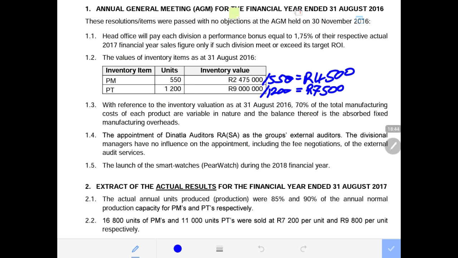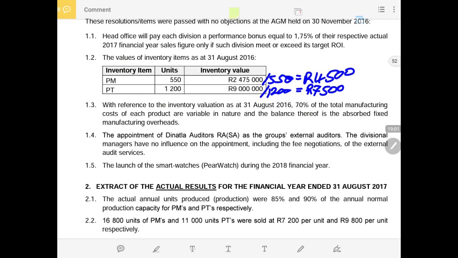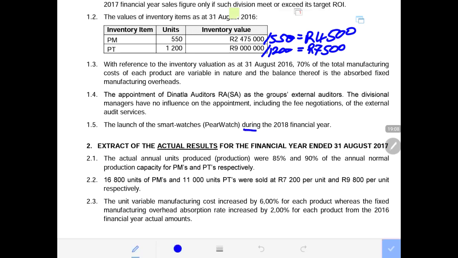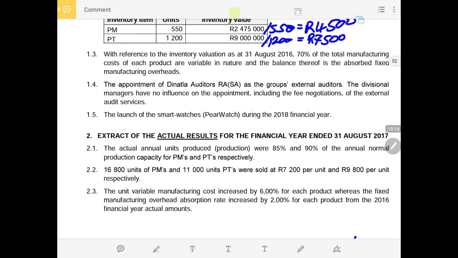Now 1.5 says launch of the smart watches, per watch, during the 2018 financial year. It is the launch, but there's no further information. Maybe they will provide it later on. It says during the 2018 financial year, and we are still busy with the 2017 financial year, from 2016 to 2017. So 2018 is likely to be provided later on.